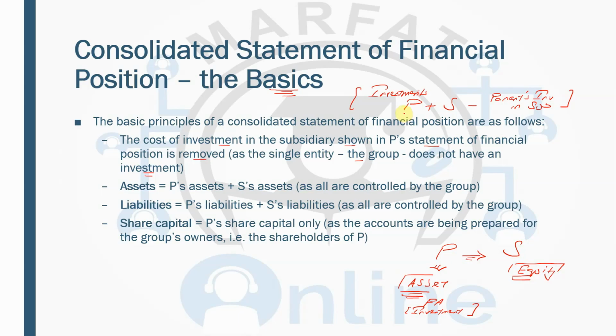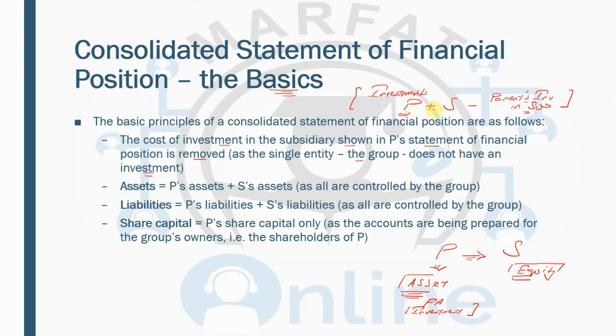One company does not invest in itself, like they cannot buy themselves. So we are doing the consolidation based on the single entity concept. One company does not buy itself. That is why we are going to eliminate the parent's investment in the subsidiary. Let me repeat this thing. Why are we taking the investment of the parent?